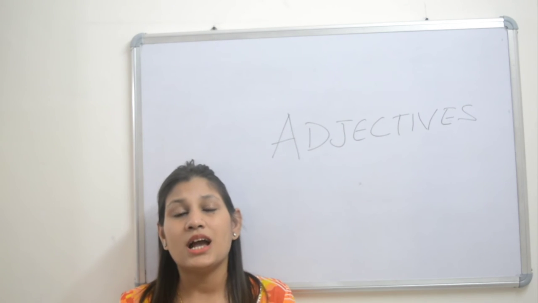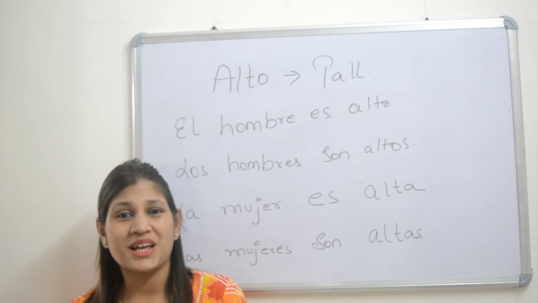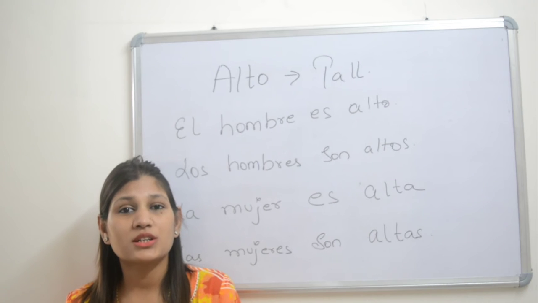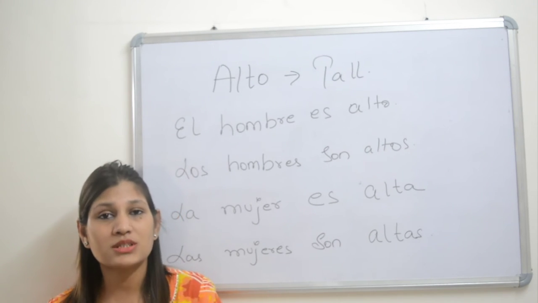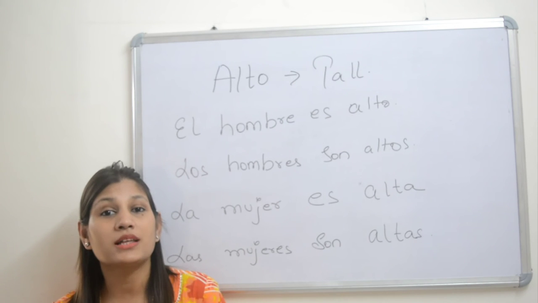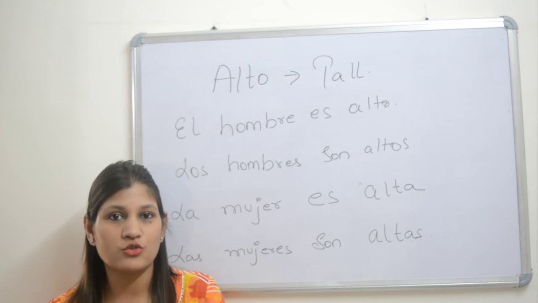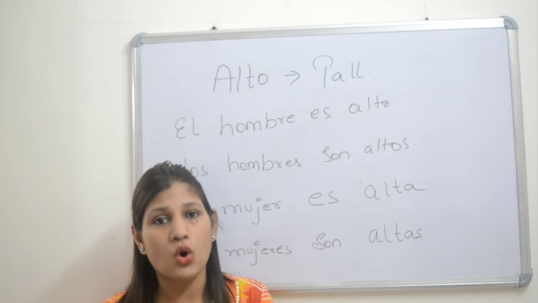So let us see the adjectives in Spanish. In Spanish, there are 4 different ways in which the adjectives can be expressed, because the nouns are gendered and with respect to their numbers, the adjectives change. Here I have taken the example alto. Alto means tall.